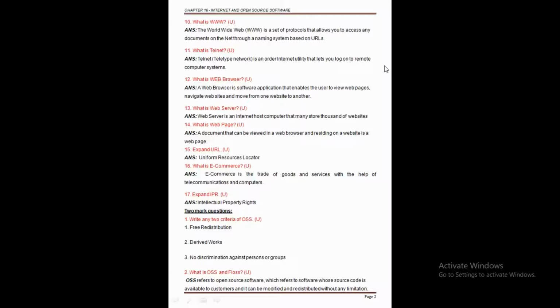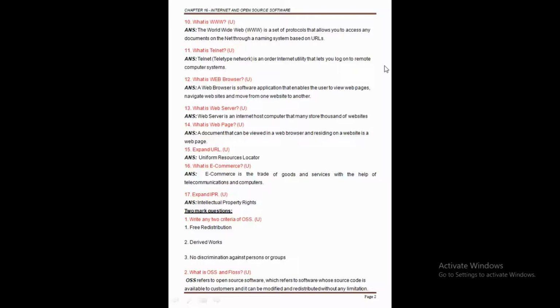Now, next thing, expand URL. What's the full form of the URL? We know that the address of the website, correct? The address of the website is called the URL. So the URL full form is Uniform Resource Locator. Clear this point here. Each website has a unique address called the URL. The full form of the URL is Uniform Resource Locator.